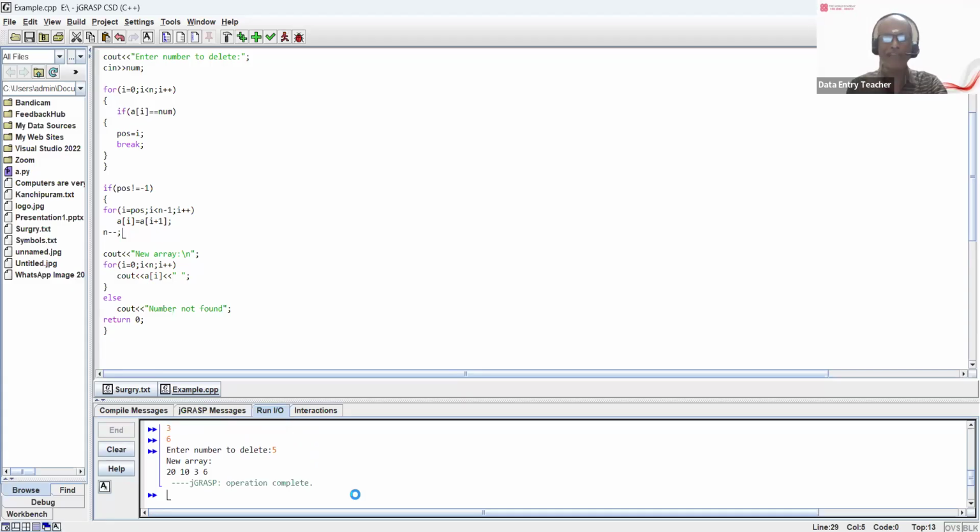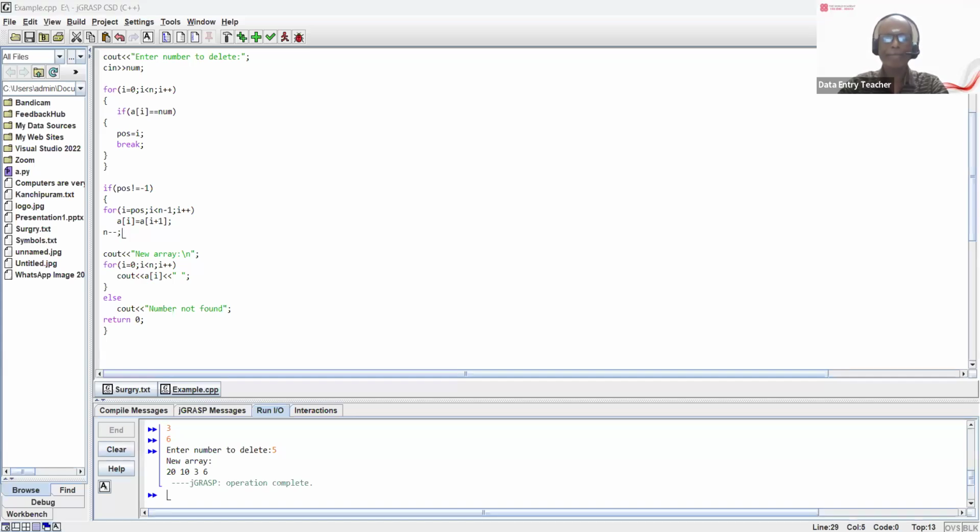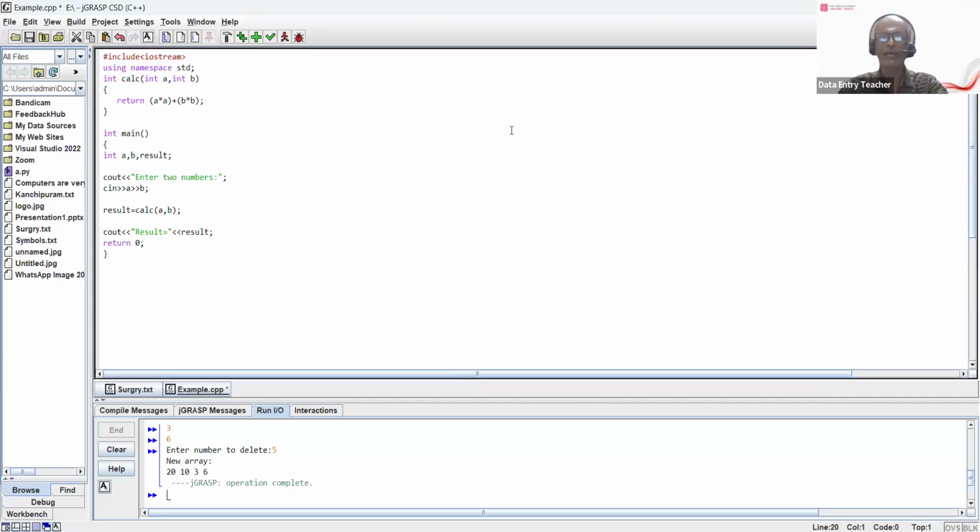In the position of 5, the next number 3 is placed. In the position of 3, the next number 6 is placed. So 5 is gone, and now you get the correct output. Next program, let me show you here itself. You're going to write a function. Again, I'm going to show it in the same way. Now I've placed the second program, you see here.